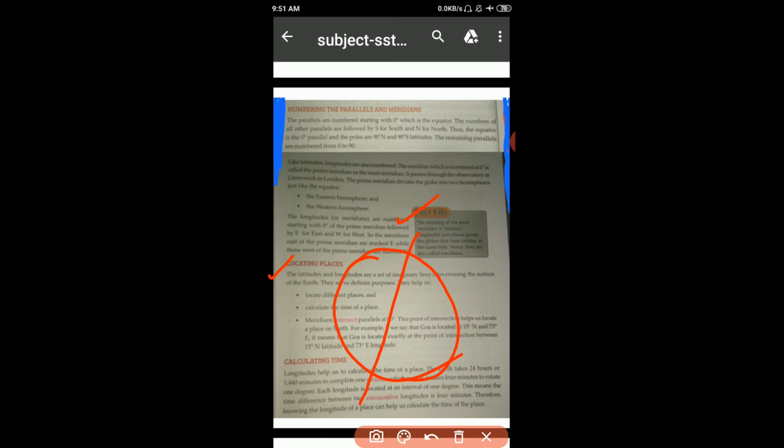It shows the longitude and it shows the latitude, and we make the lines again. It is for example only. Make the diagram nicely, students. These lines crisscross each other. It means longitudes and latitudes crisscross. So what is the example here? They intersect parallels at 90 degrees.